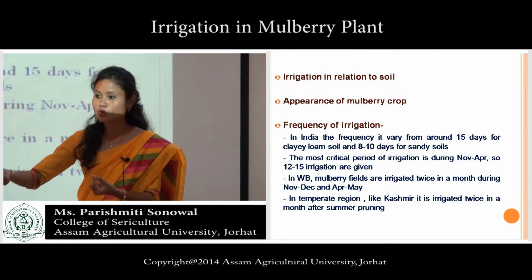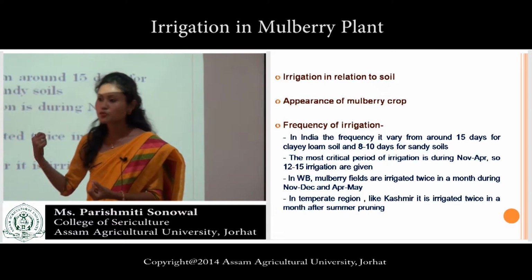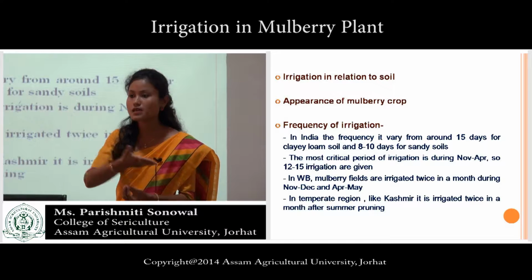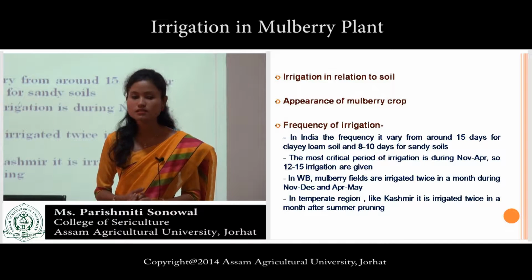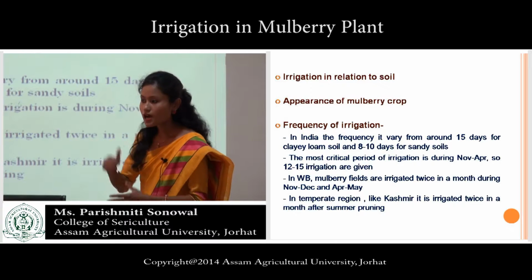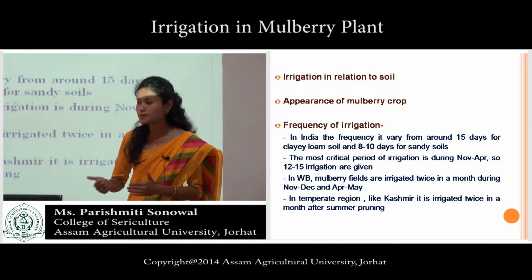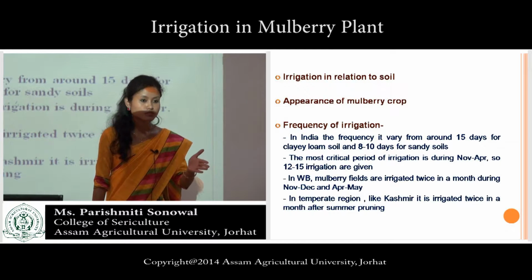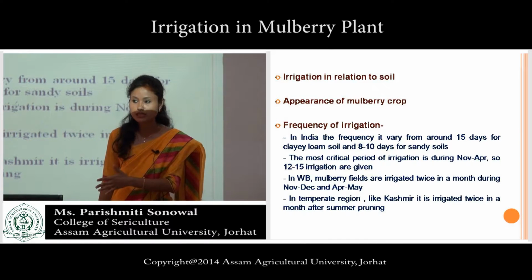For autumn rearing, summer pruning is done. We have to prune the plant in summer, after spring rearing is over. Clear? After every pruning in mulberry plant, remember that irrigation has to be done.